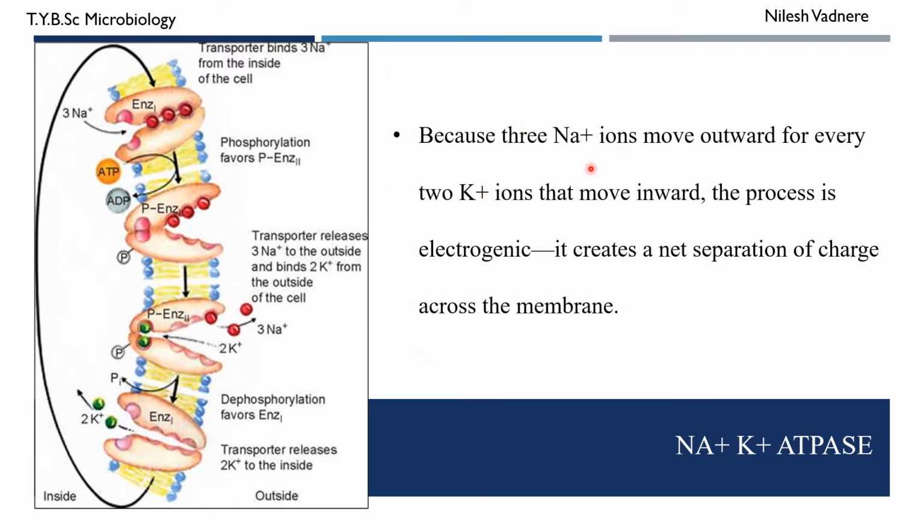Because three sodium ions move outward for every two potassium ions that move inward, this process is electrogenic. So as it separates the charge across the membrane, the membrane gets positively charged on the outer surface and negatively charged on the inner surface. Therefore, it is known as electrogenic. Remember this word, electrogenic.